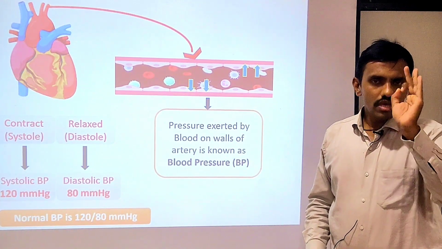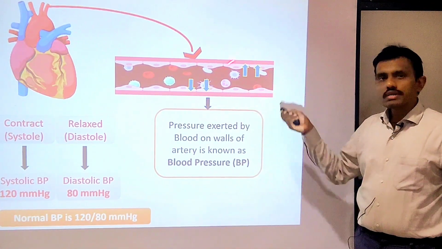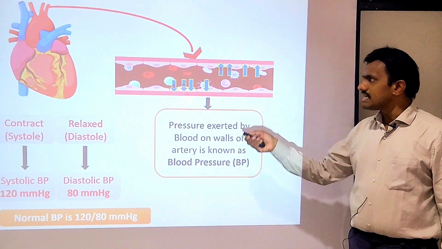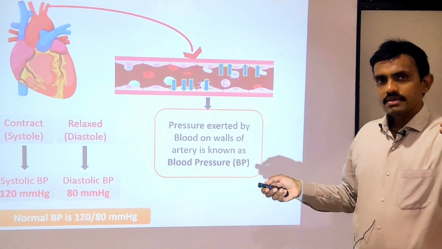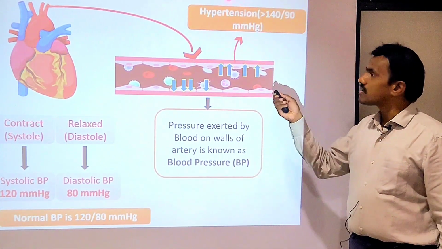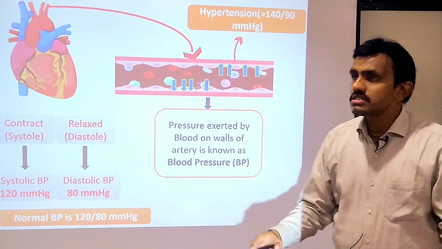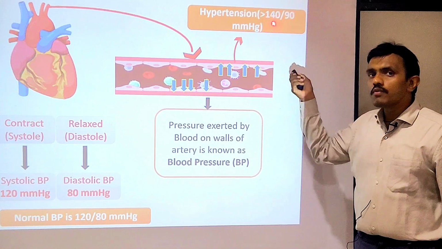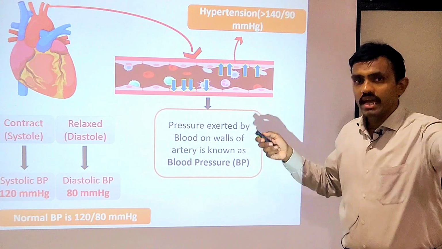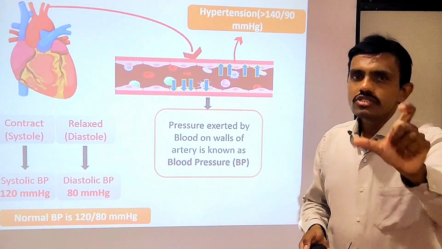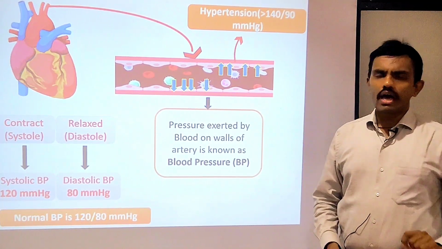Come to what? Now the important part. What is hypertension? ये normal pressure है. When a pressure increases onto the arterial walls, जब ये pressure बढ़ जाएगा, this condition is known as what? Hypertension. So when will we say there is hypertension? कितना pressure होना चाहिए? When the blood pressure goes beyond 140/90. Normally कितना था? 120/80. If it goes beyond 140/90, then you can say the patient is suffering from high blood pressure or hypertension. Okay, so that's it for the hypertension.